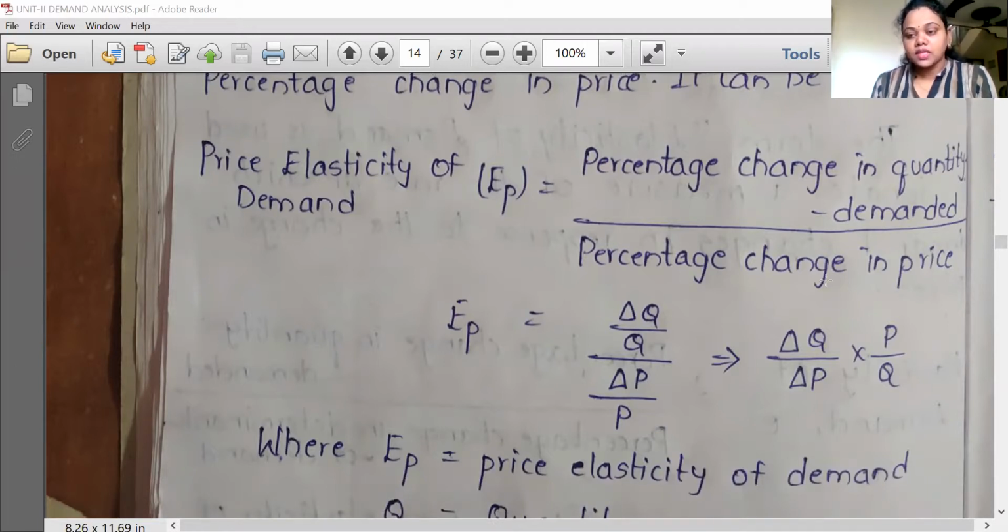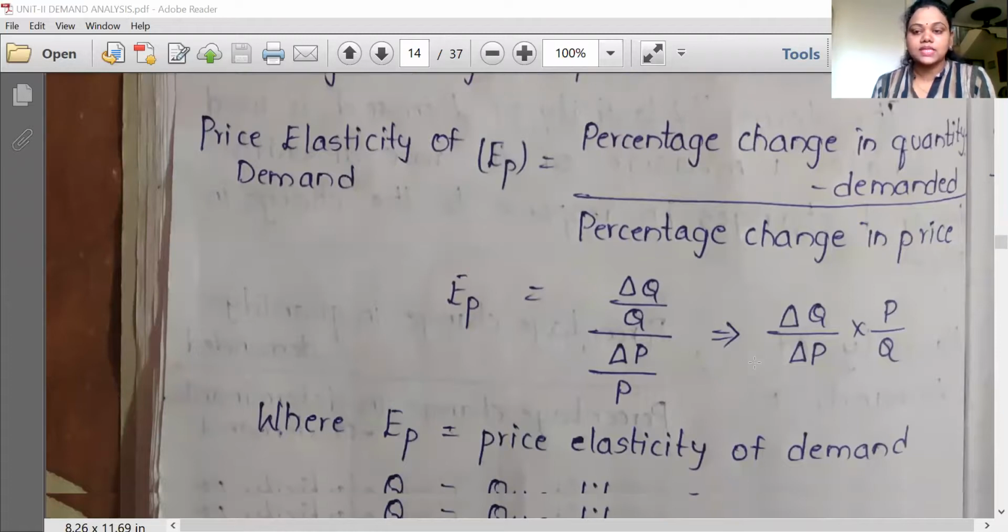So the formula is EP equals delta Q by delta P into P by Q, where EP stands for price elasticity of demand, delta Q stands for changes in the quantity demanded, delta P for changes in the price, P is the initial price, and Q is the initial quantity. So this is the formula.